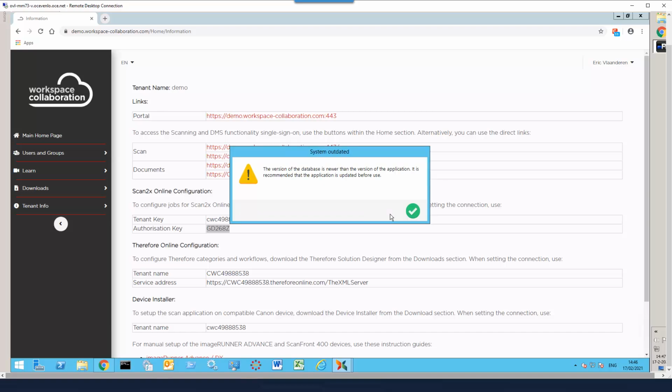In this situation, the version of the online database is newer than the version of the installed application. Later in the process, the current application will be updated.